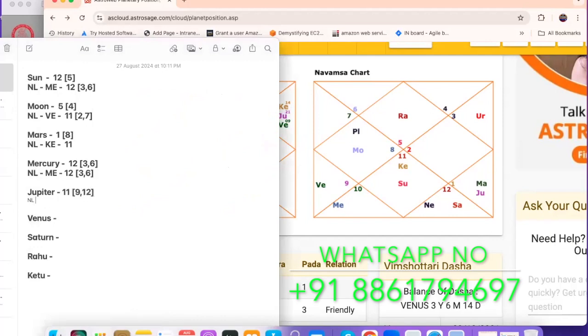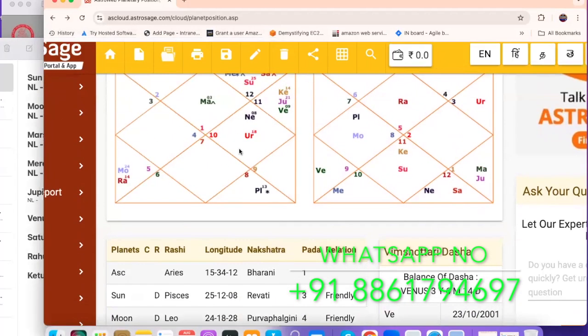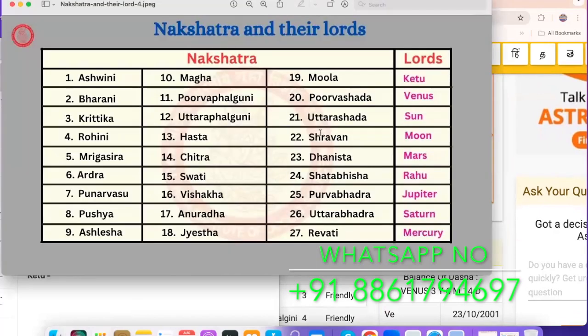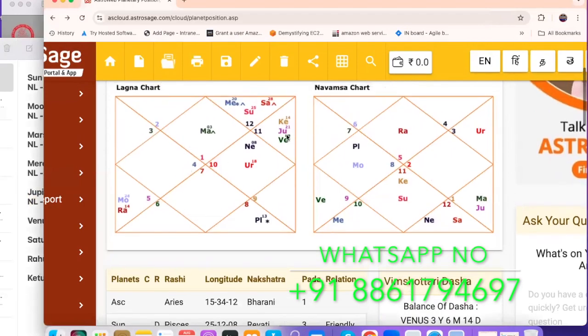Then coming to the nakshatra lord, Jupiter's nakshatra is Purva Bhadra, which is its own nakshatra. So look here, Purva Bhadra nakshatra, which is again Jupiter's nakshatra itself. Go back here, copy this part. Then this Jupiter's part. Yep, and then increase the title. Then coming back to Venus, Venus again sitting in the 11th house.